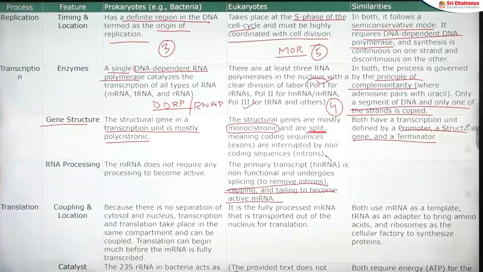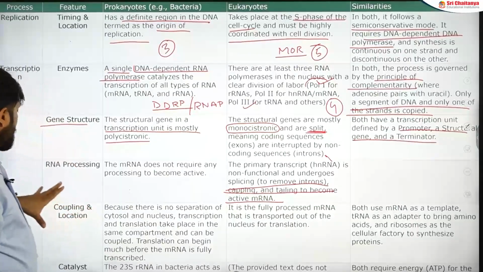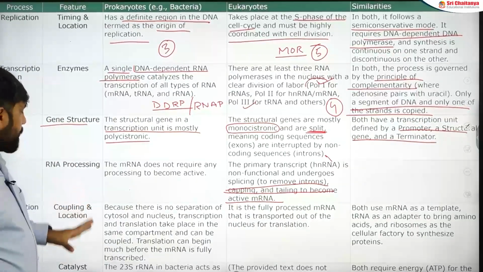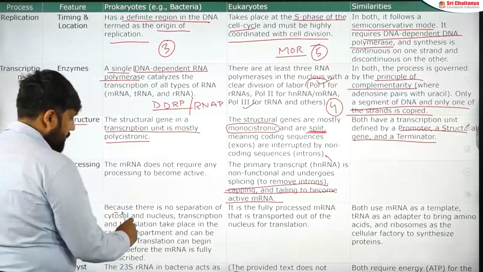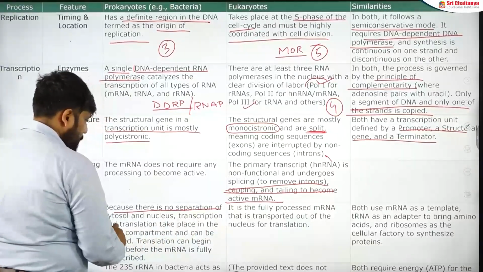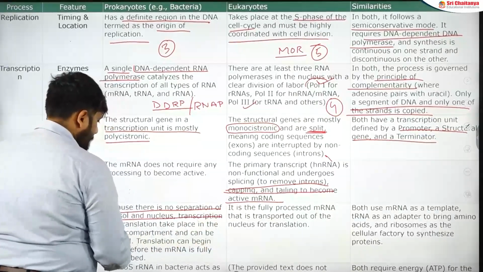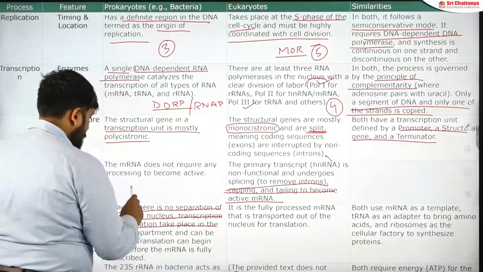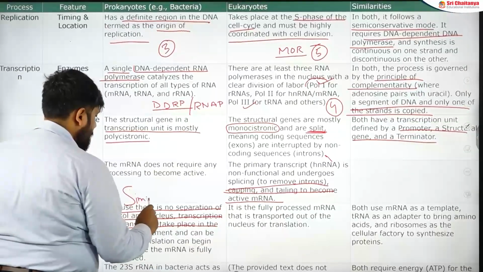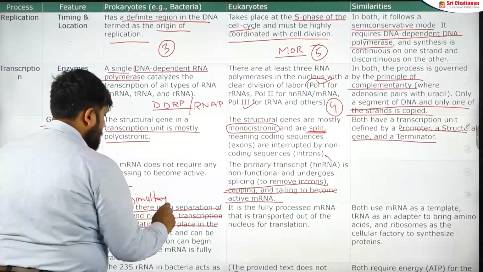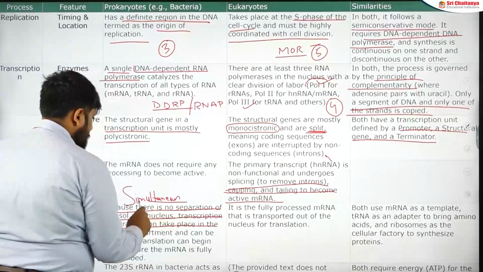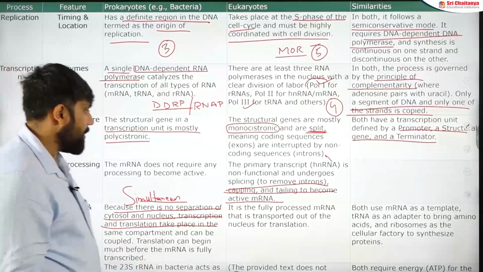Next ones are the translation, coupling and location. So how are they connected to each other? If you see this, because there is no separation of cytosol and the nucleus, transcription and translation take place together. So we use the word what? We use the word simultaneous. Simultaneous processes, because they can happen in the same chamber.